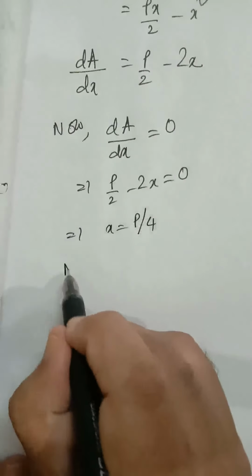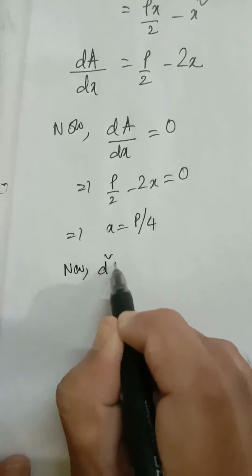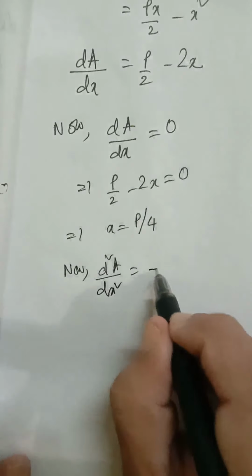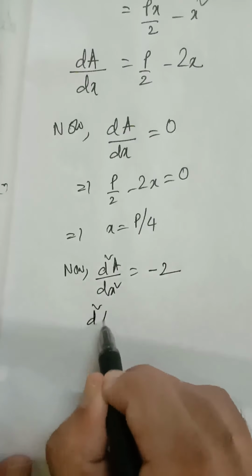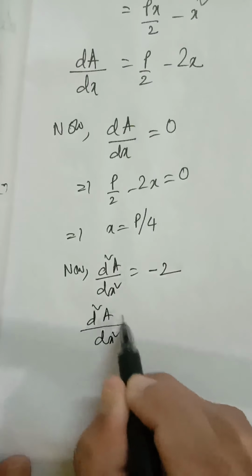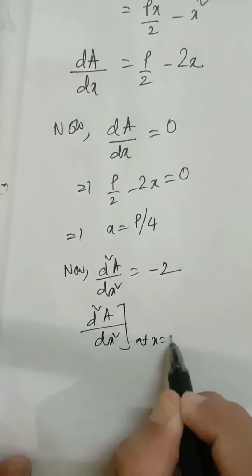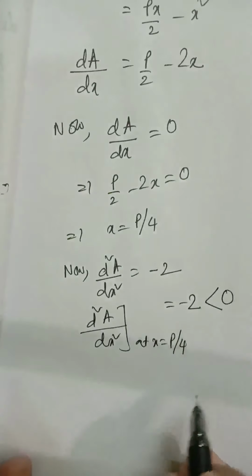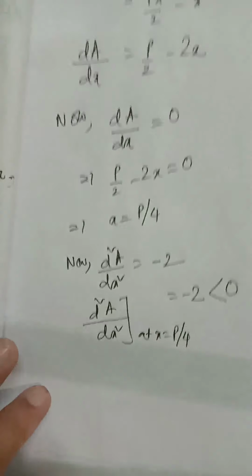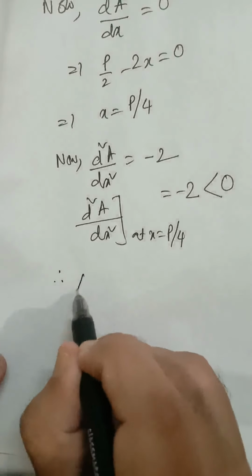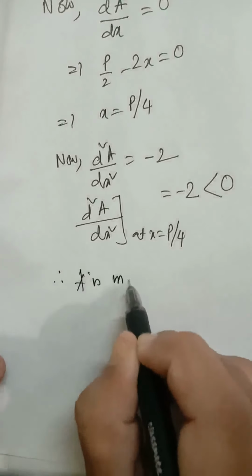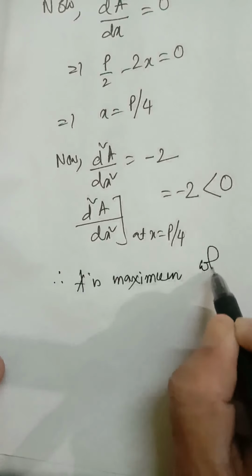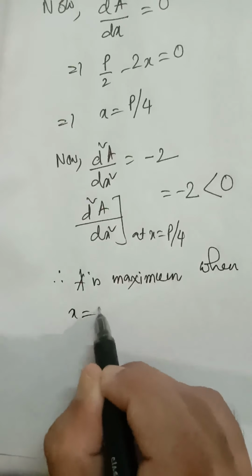Now d2A by dx squared is equal to minus 2, a constant. At x equal to P by 4 it will be minus 2, which is less than 0. Therefore A is maximum. The area of the rectangle is maximum when x equal to P by 4.